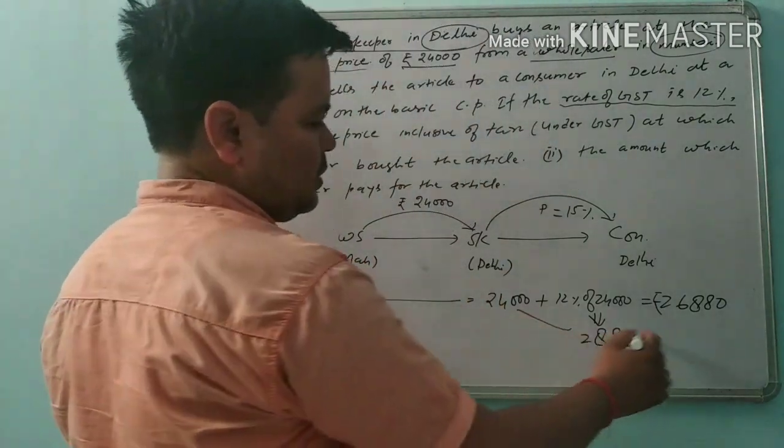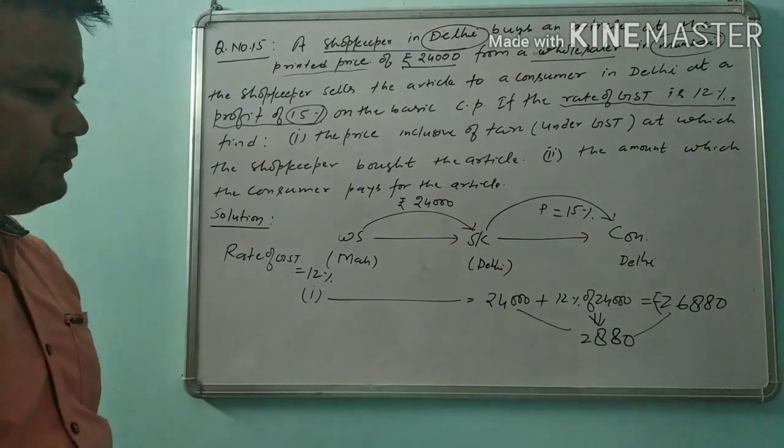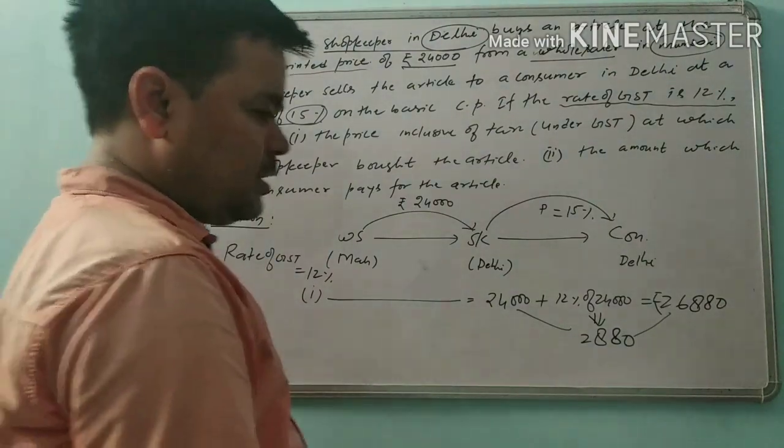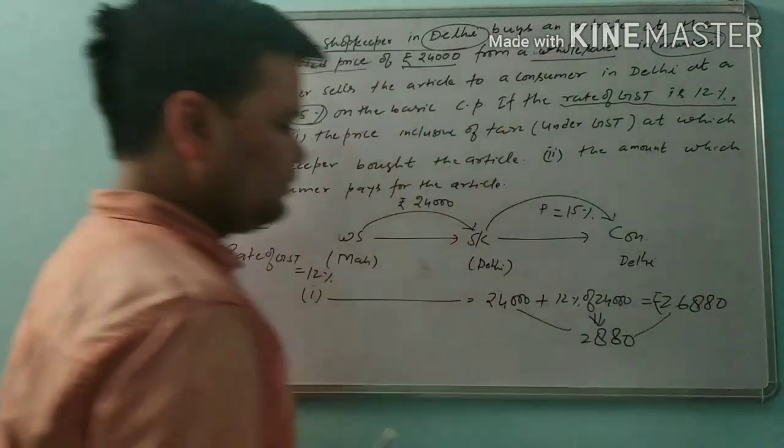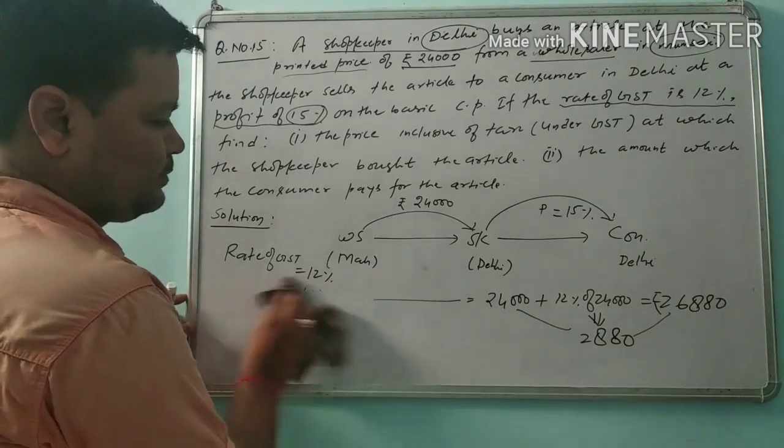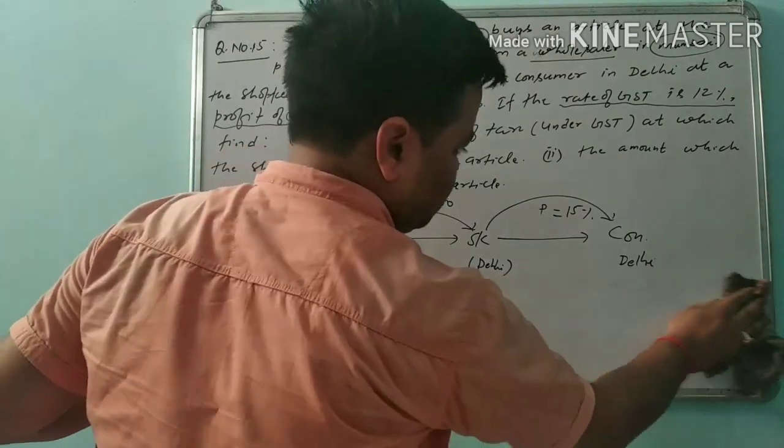If you add this to 24,000, you get 26,880 rupees. Okay. Now let us see the second part of the question. This is the first part.